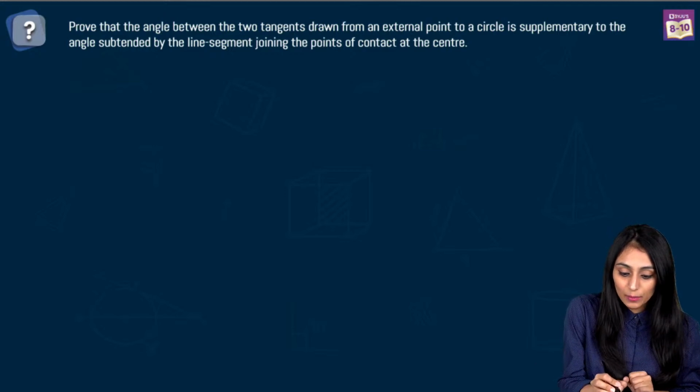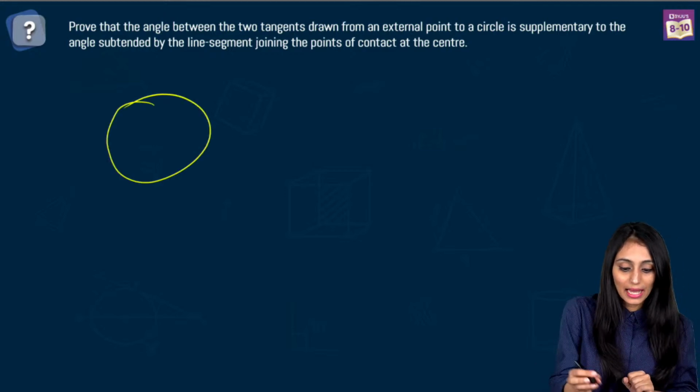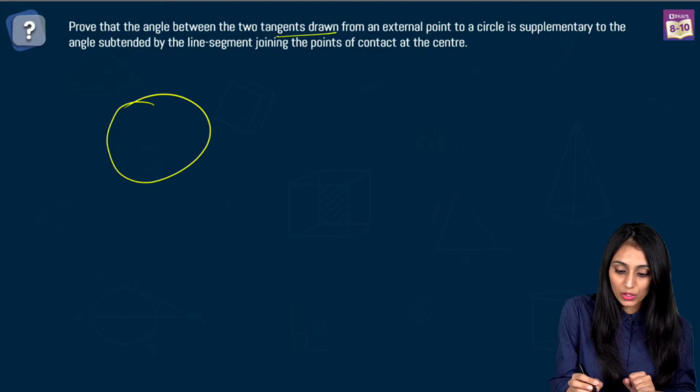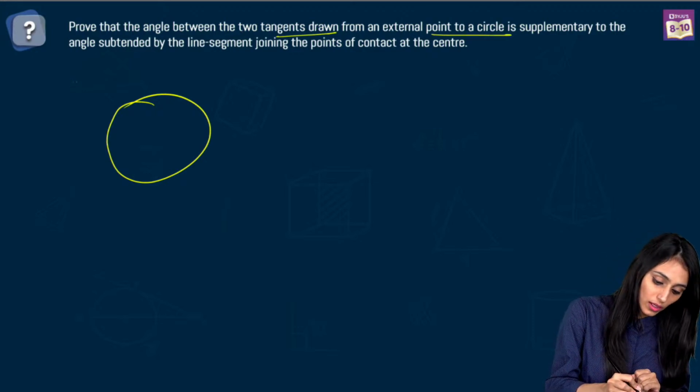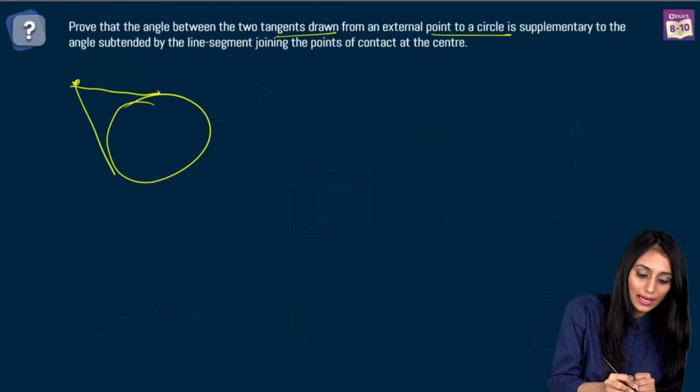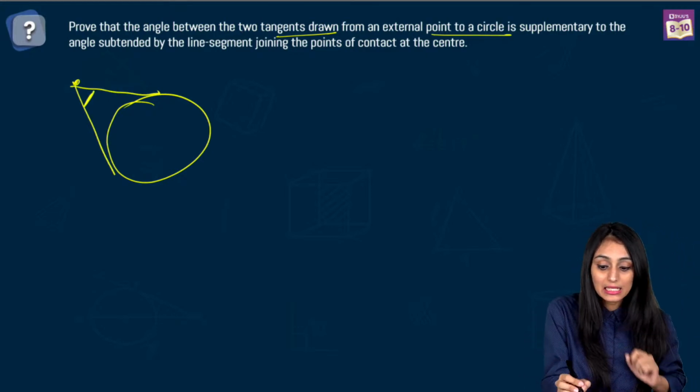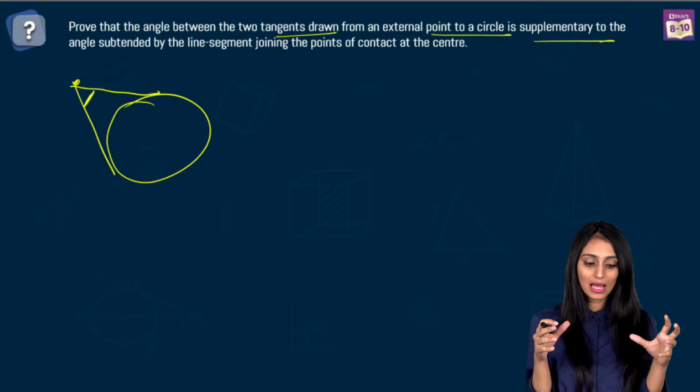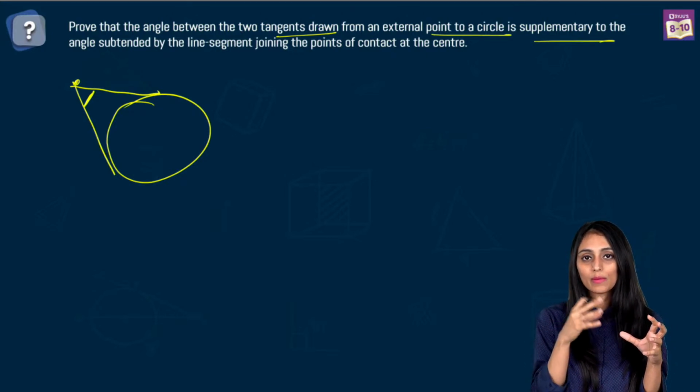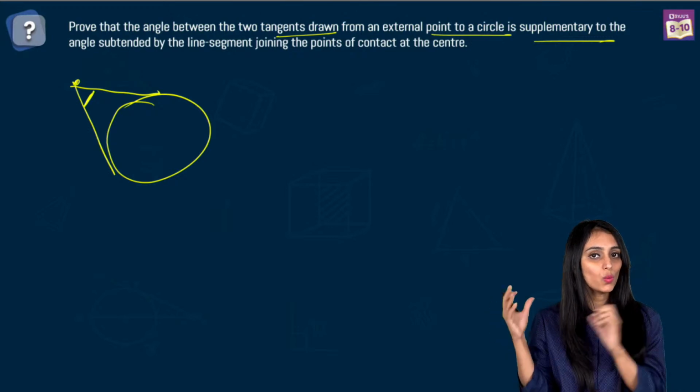Prove that angle between, talking about a circle obviously, right? Angle between two tangents drawn from an external point to a circle. Okay, this is an external point. Let's draw two tangents from here. So the angle between them, right, is supplementary. Supplementary means this angle, when added up to some other angle, the sum is equal to 180 degrees.